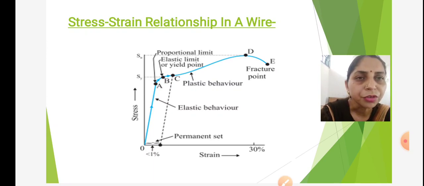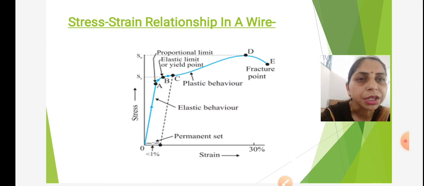In the region from A to B, we have seen graph is not a straight line but it is curve. It means stress and strain is not proportional to each other, but at point B, if we unload the wire, then wire will immediately regain its original configuration. Therefore, point B is called elastic limit or yield point.